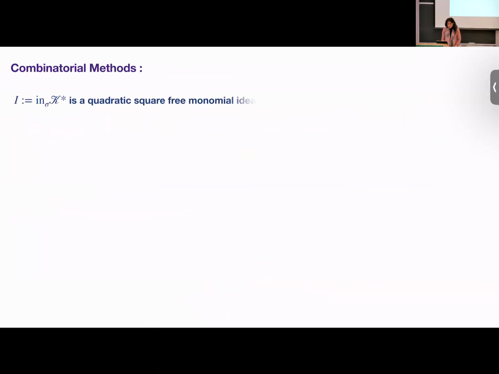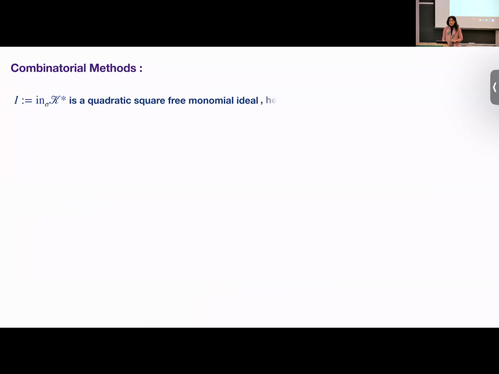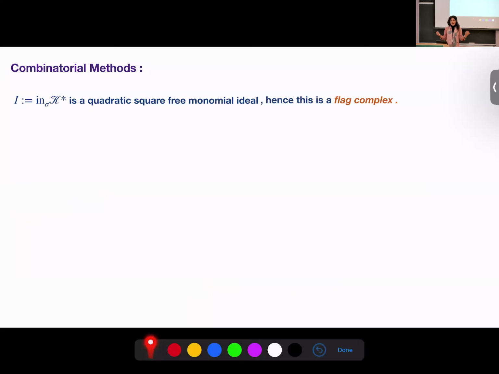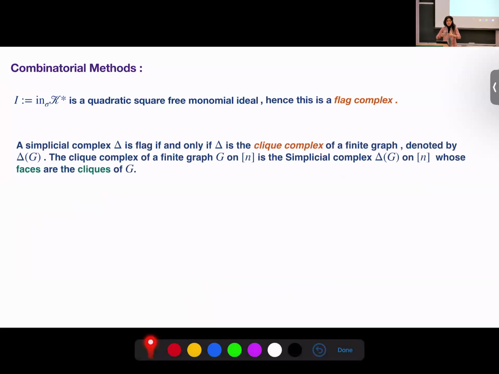So what are these? Let's name I as the initial of the K star. It is a quadratic square-free monomial ideal. What does it mean? It means that we have a flag complex. Each flag complex corresponds to a clique complex. So we have a simple graph such that the cliques of this graph are exactly the faces of this complex. What does clique mean? It means a complete subgraph. So the facets of this simplicial complex are exactly the maximal cliques of this graph.